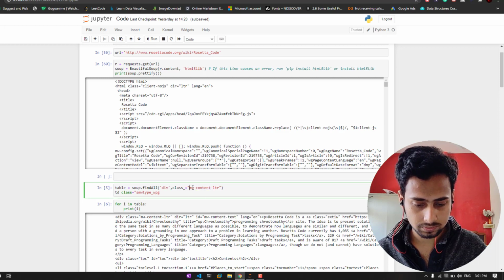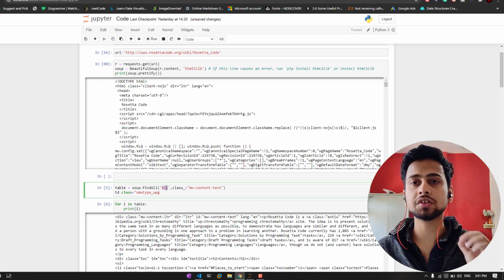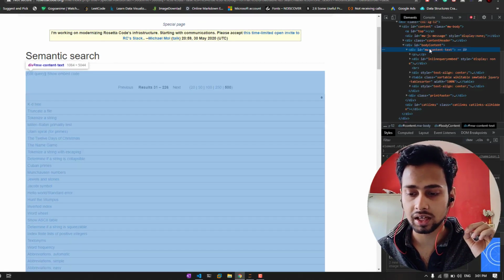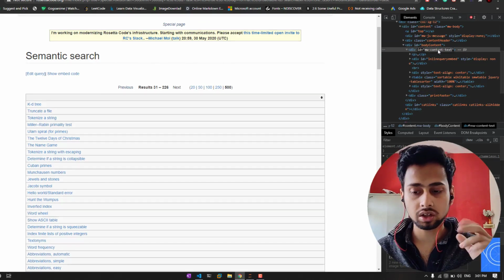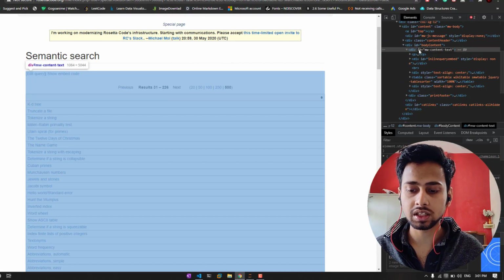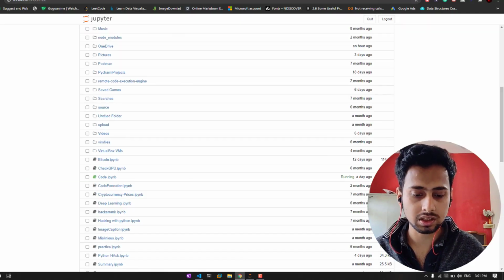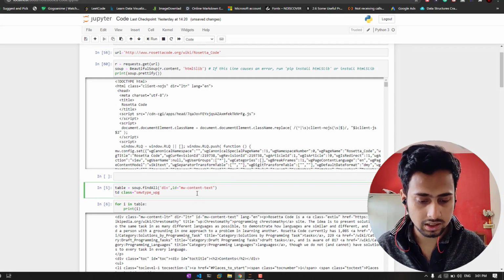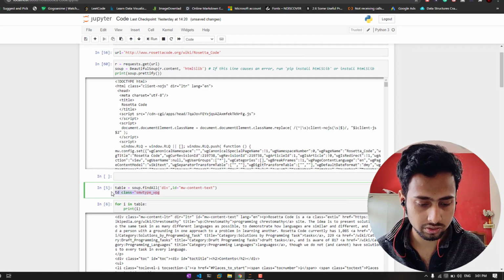At first you have to specify the tag. Here you can see that it is a div tag and it has an ID. It is not a class as we have seen in our previous case. So we have to say that id is equal to this. Instead of class you have to say id, and let's see what it is going to throw us.